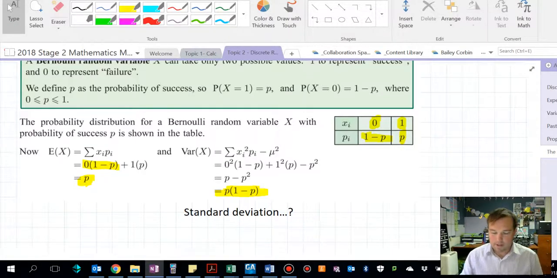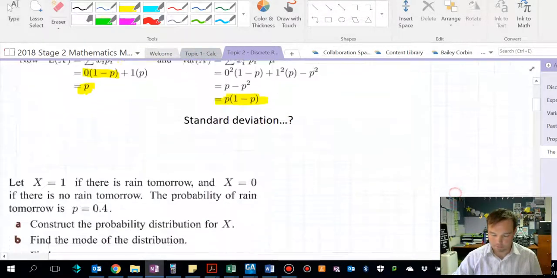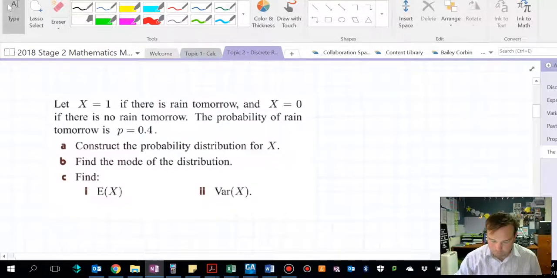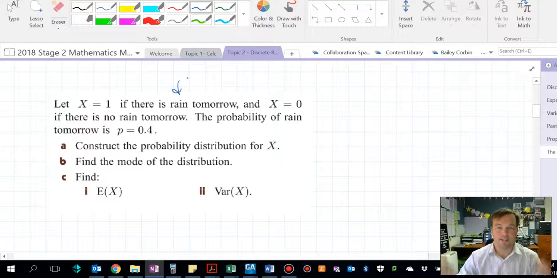Now, Bernoulli doesn't come up very often, simply because it only is one occurrence. But we'll go through one example from the book. Let x equal 1 if there is rain tomorrow. So rain tomorrow here is what we would call a success. X equals 0 if there is no rain tomorrow. The probability of rain, P, equals 0.4.